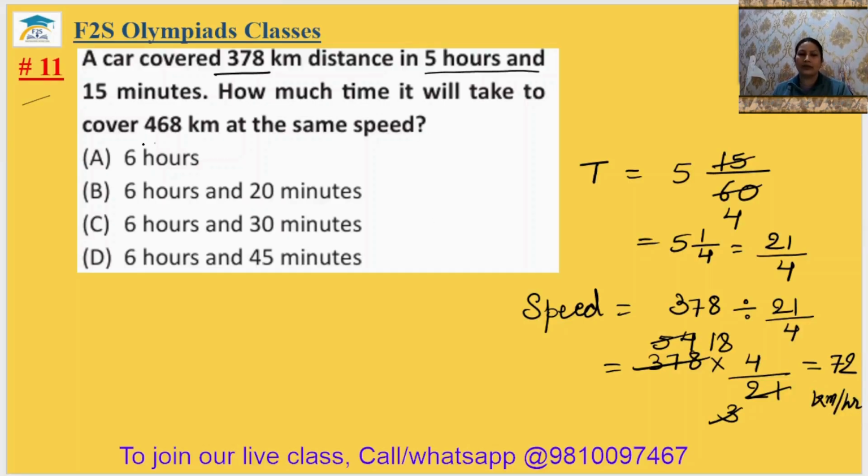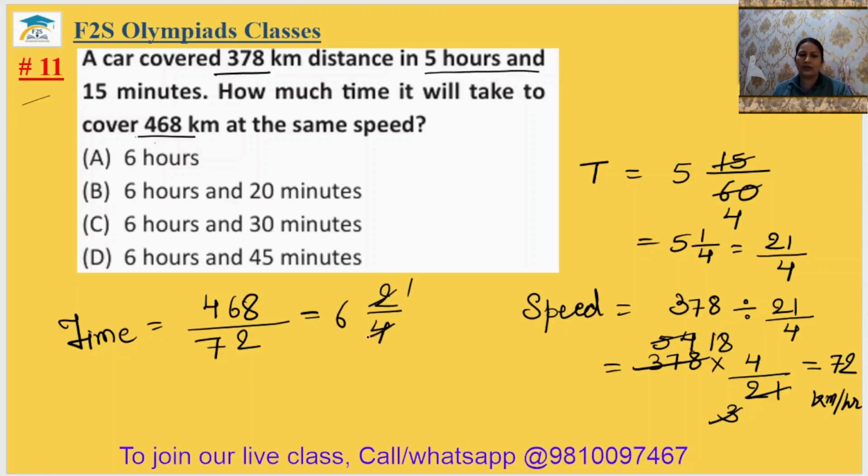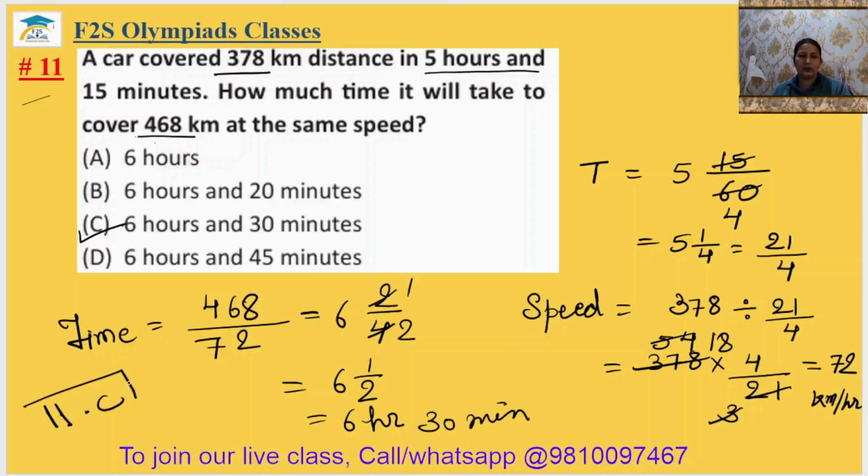Now we need to find the time taken to cover the distance 468 kilometer. So time will be equal to your distance traveled, 468, upon the speed, 72. When you simplify it, you will get 6 2 by 4, so we can say 6.5 hour. It means 6 hour 30 minute. It is in the option number C. So 11th answer will be option C.